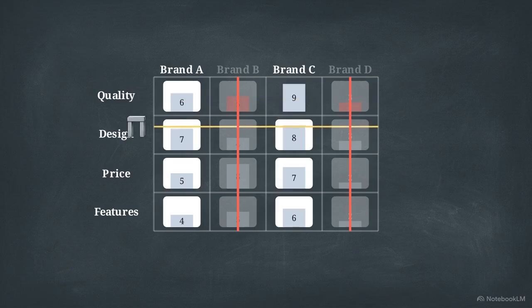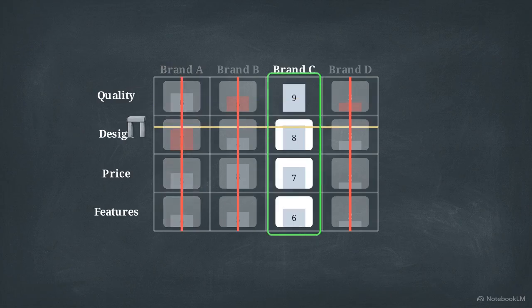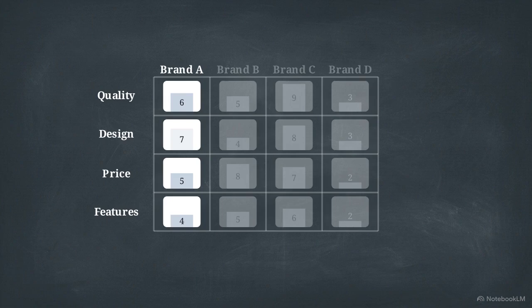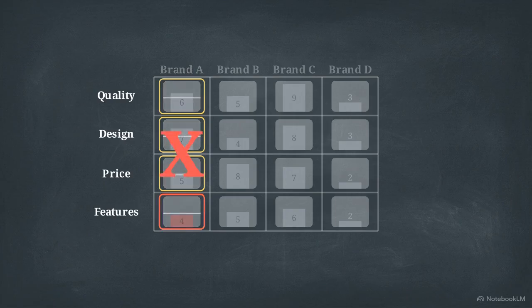A slightly more complex version is elimination by aspects. Here, the consumer sets a minimum cutoff for the top attribute, eliminating anything that falls short. They then move to the second most important attribute and repeat the process until only one option remains. Notice that both the lexicographic and elimination by aspects models process data entirely by attribute. They scan horizontally across the market, rather than evaluating one entire brand at a time.